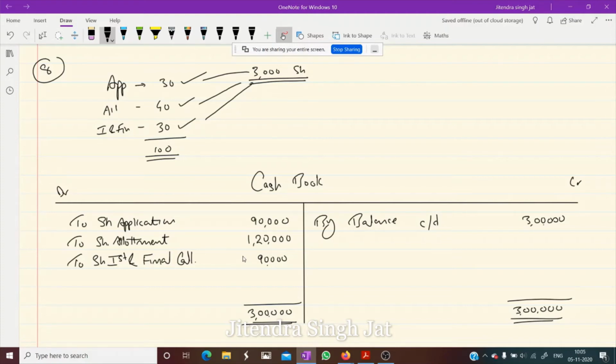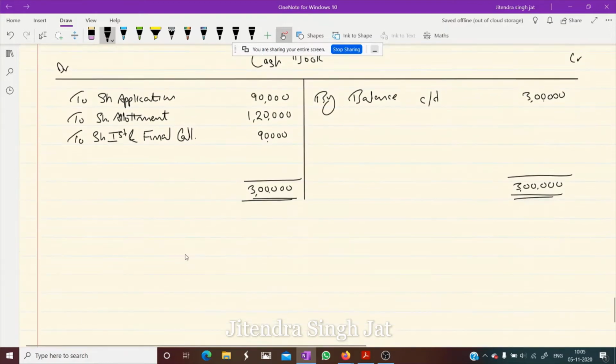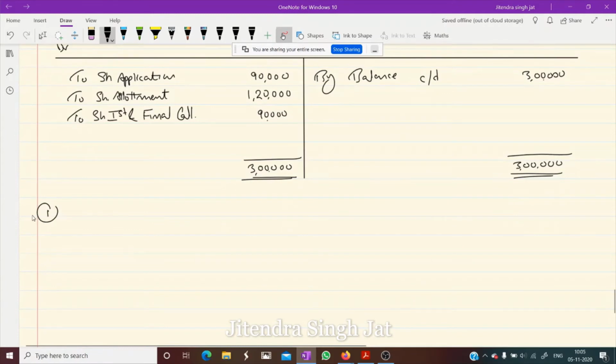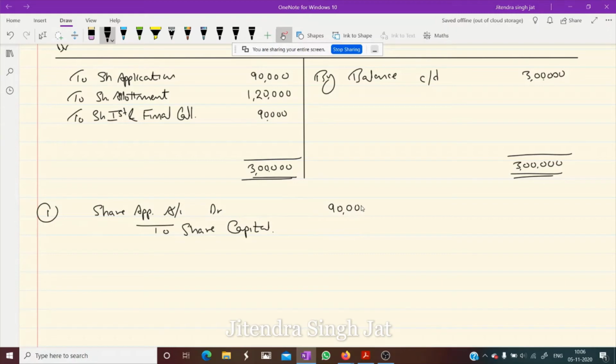Now we need to pass journal entries also. Other than cash, all journal entries are recorded. First we record the entry for application. Bank account debit to share application will not come because the money has been recorded in the cash book, 90,000. So then the second entry will come. What will be the second entry? Share application account debit to share capital. Is that clear? How much? 90,000 is to be transferred. So we are transferring 90,000.